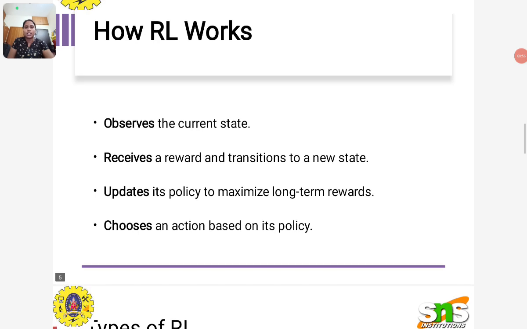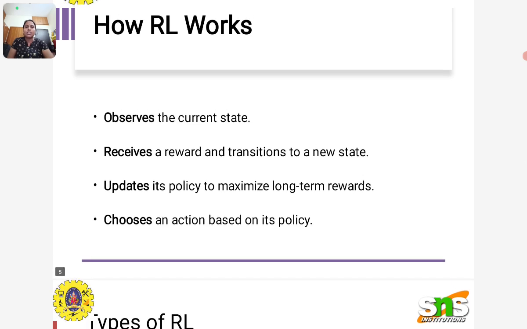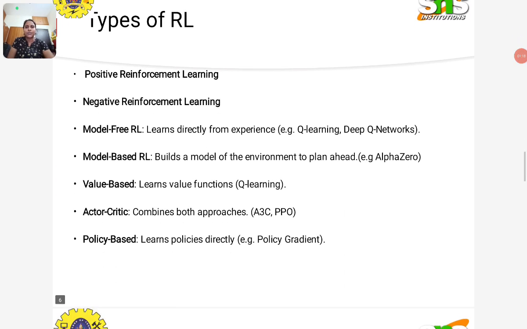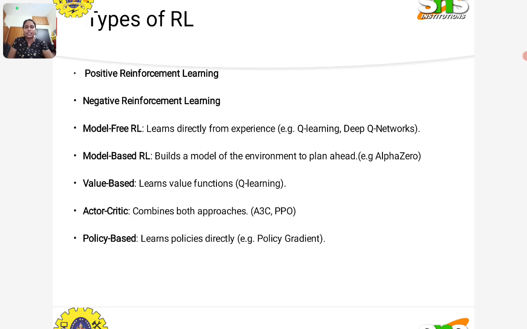How it works: it observes the current state, receives a reward, and transitions to the new state. It updates its policy to maximize long-term rewards, and it chooses an action based on its policy. So this is how the reinforcement learning model works.